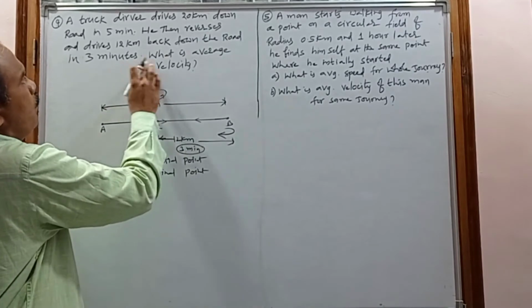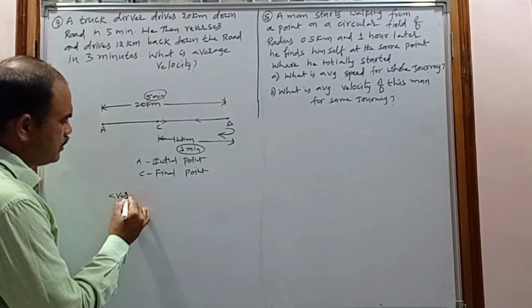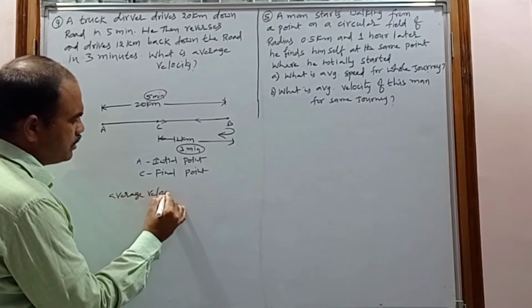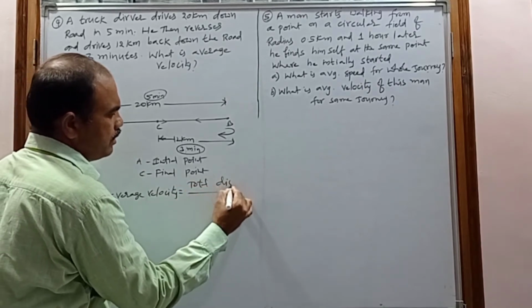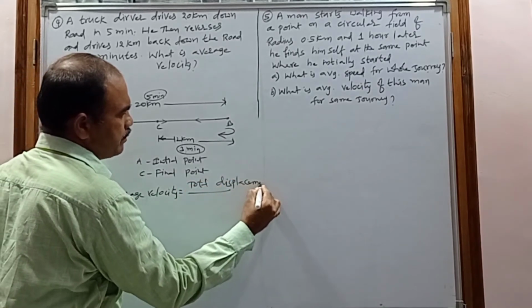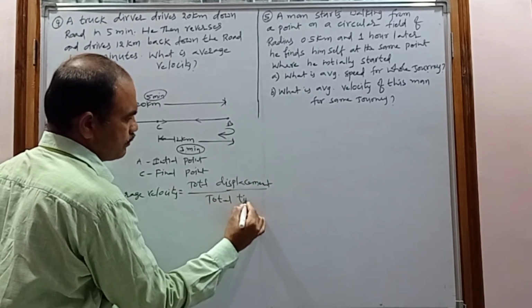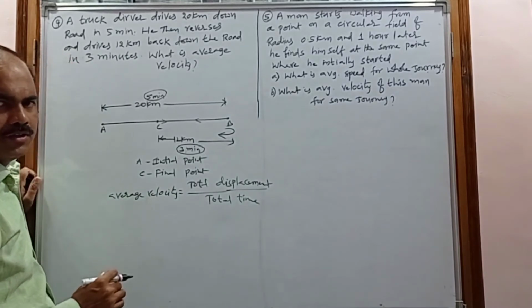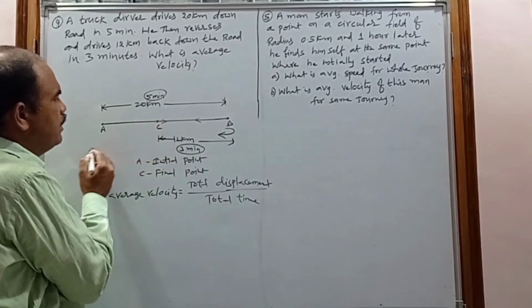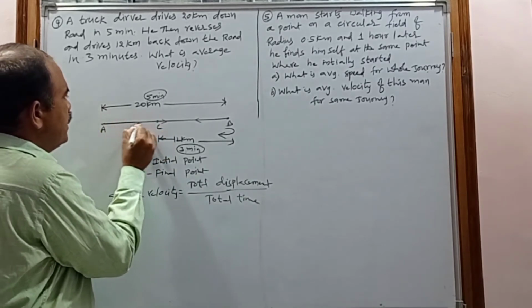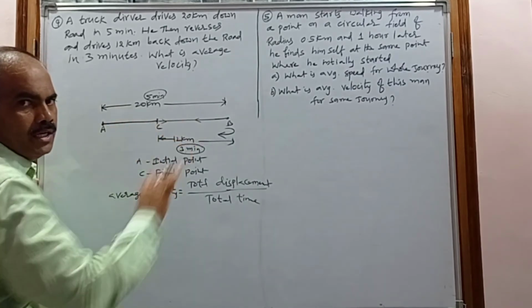So what is the average velocity? What is the average velocity formula? Total displacement by total time. So what is the displacement? The shortest distance between the initial point and final point. This is the initial point, this is the final point, so this is the shortest distance. This AC is called the shortest distance between the initial point and final point in a particular direction.